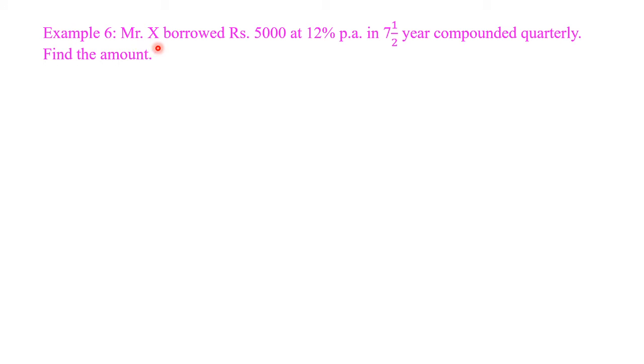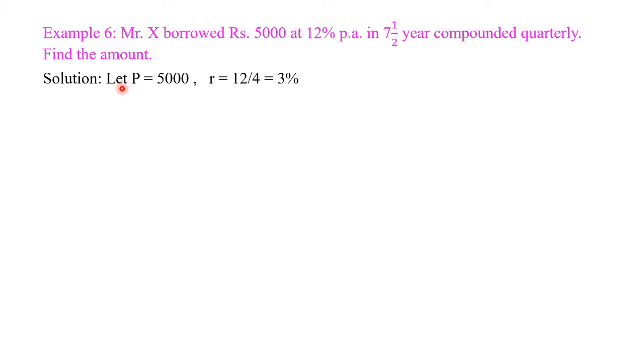Example number 6. Mr. X borrowed rupees 5,000 at 12% per annum in 7.5 years, compounded quarterly. Find the amount. In this problem, Mr. X borrowed 5,000 rupees at 12% per annum and 7.5 years but compounded quarterly, not yearly. In last problem, we had compounded yearly, but in this problem, we have to solve compound interest quarterly. Okay, let us see the solution.